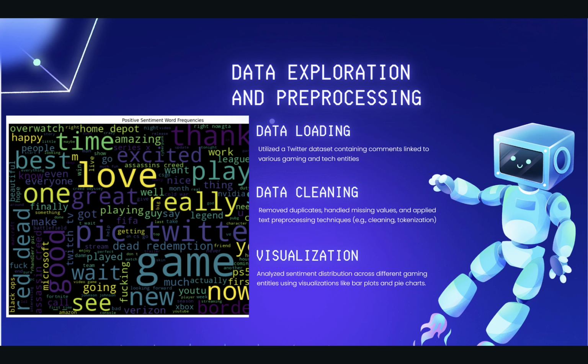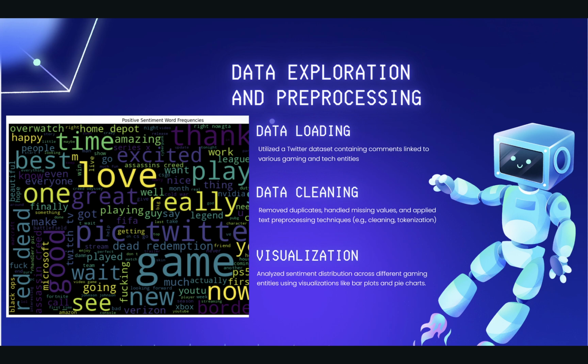Coming to data exploration, we did some data cleaning: we removed duplicates, we also handled missing values, and we applied some text pre-processing techniques like cleaning, tokenization, etc. We also generated some visualizations, one of which is visible over here on the left in this slide.